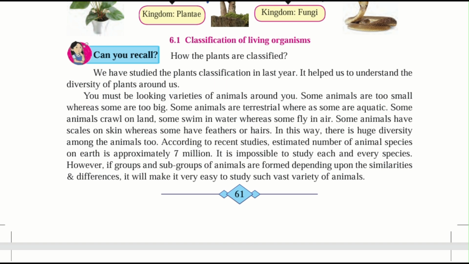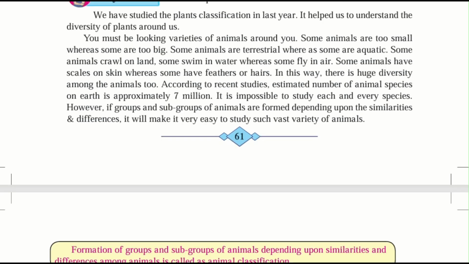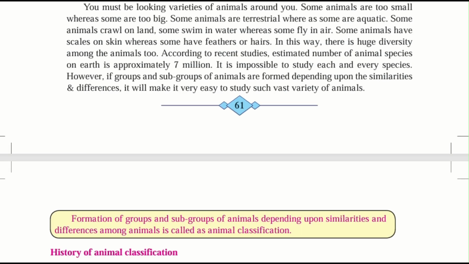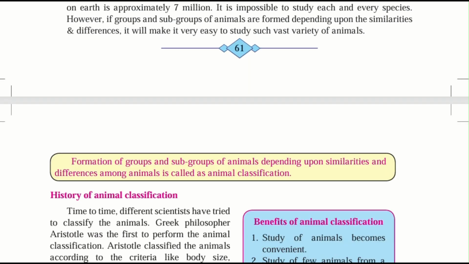The same description is given here. Some can crawl on land, some can swim in water, some can fly in air. Some animals have scales on skin, whereas some have feathers or hair. So in this way there is a huge diversity among animals. According to recent studies, there are approximately 7 million animal species present on the earth. So it is impossible to study each and every species. However, if groups and subgroups of animals are formed depending upon the similarities and differences, it will be very easy to study such a vast variety of animals.